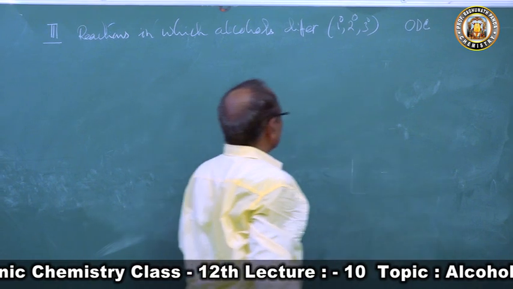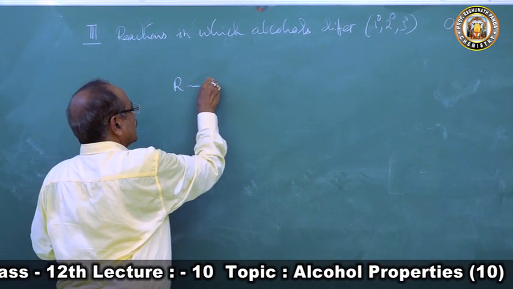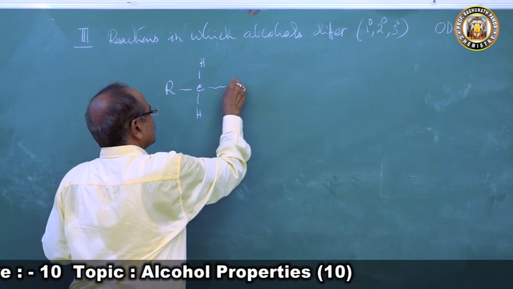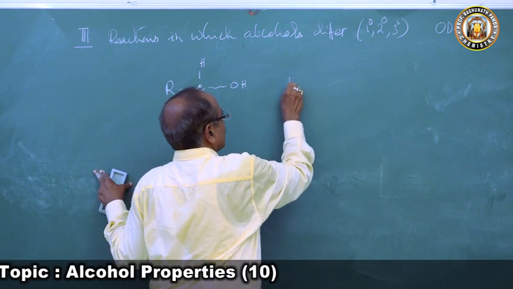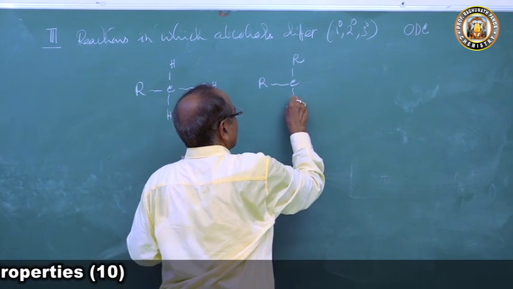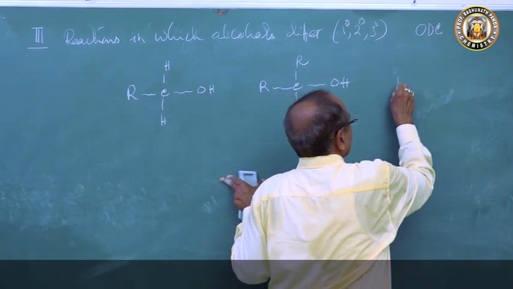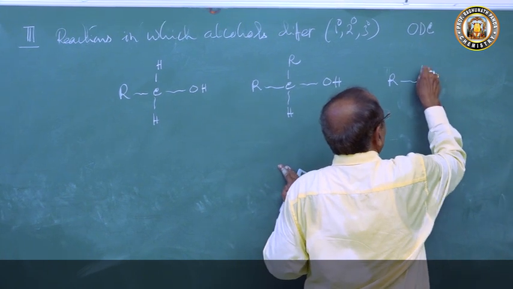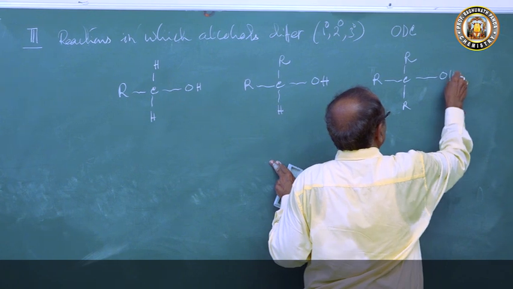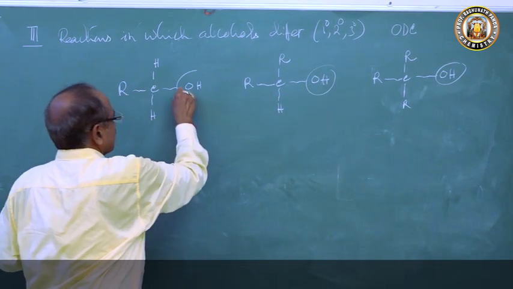Because why? In primary alcohol, we have R-CH2-OH. In secondary alcohol, there are two alkyl groups bonded to the carbonyl carbon and the OH group. In tertiary alcohol, three alkyl groups are covalently bonded to the carbonyl carbon and the OH group. So these are common to all alcohols.